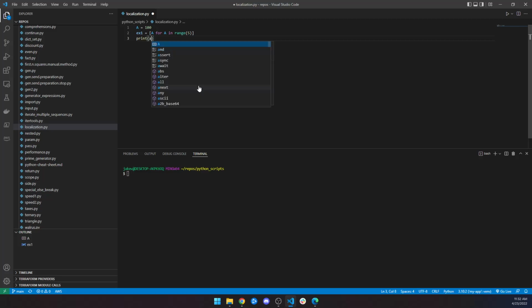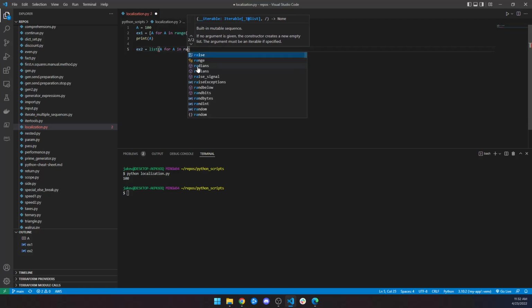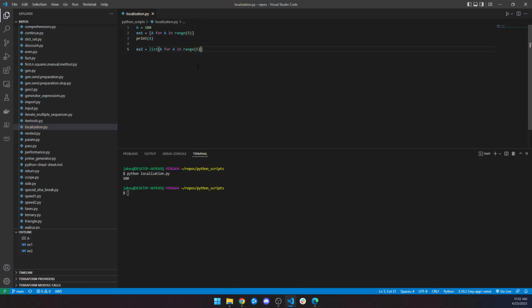And if we were to print A, this should print 100. Okay, and let's just test that. So if I say python and then I call this localization, we get 100. So let's try a second example. Let's say I have example 2, and I'm going to make a list A for A in range 5. Okay, and then we want to print big A. This should also print 100.